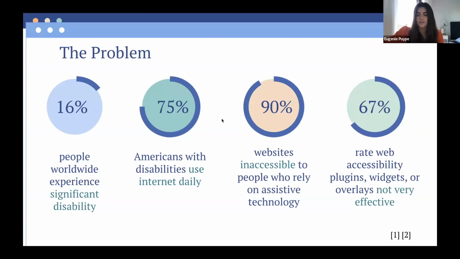90% of websites are inaccessible to people who rely on assistive technology like screen readers. This technology helps people with disabilities use the web, but inaccessible design prevents them from accessing information, making their usage completely redundant. 67% of people rate web accessibility plugins, widgets, or overlays as not very effective. These band-aid solutions don't address inaccessible underlying code.